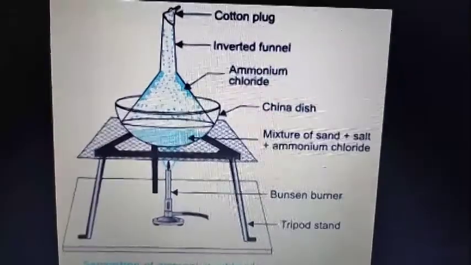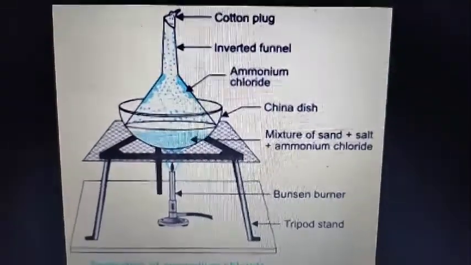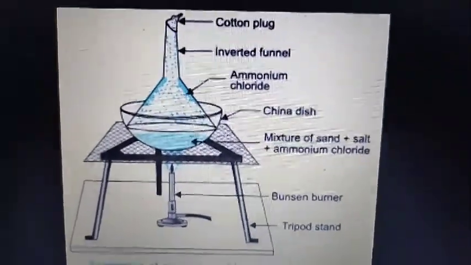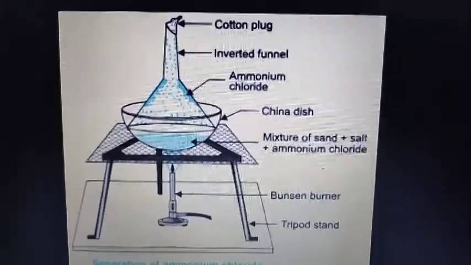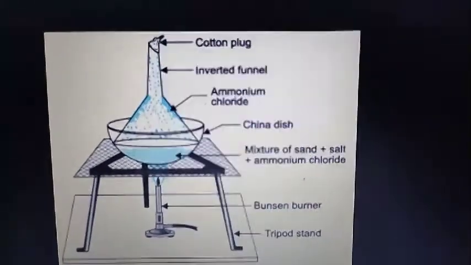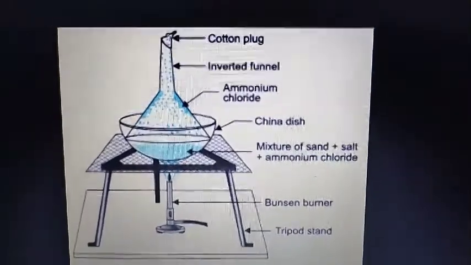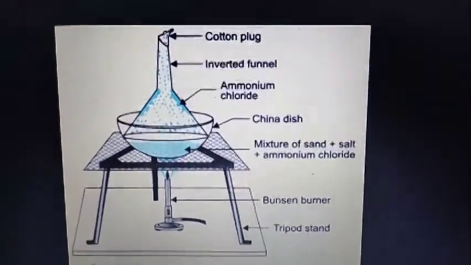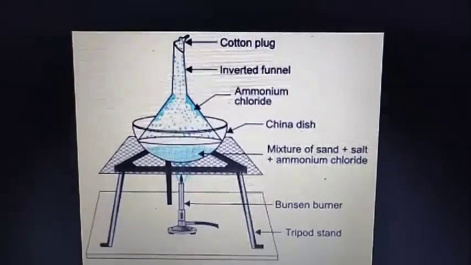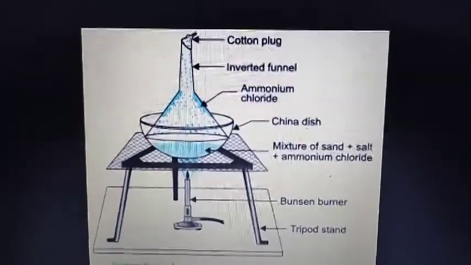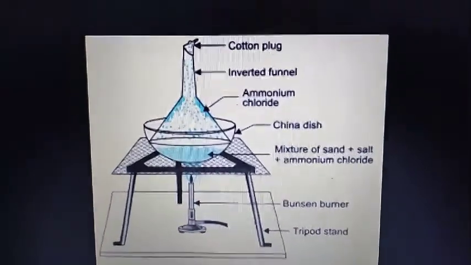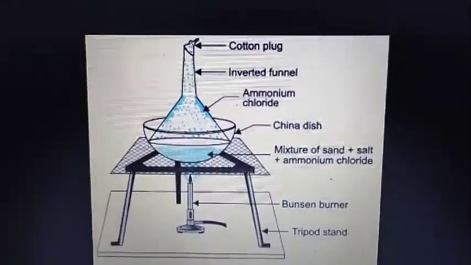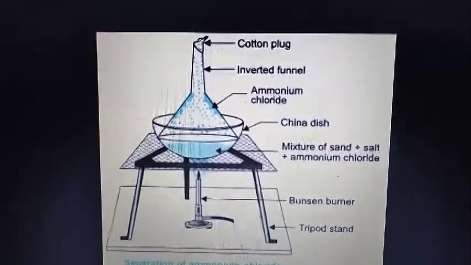You can see here what type of setup we need: a tripod stand, a burner, and the mixture of sodium chloride and ammonium chloride, right? You take that mixture in a china dish.